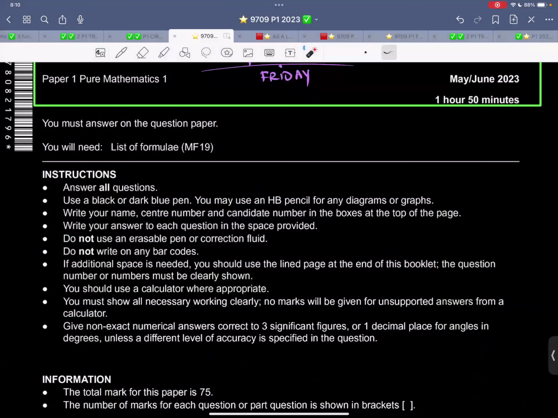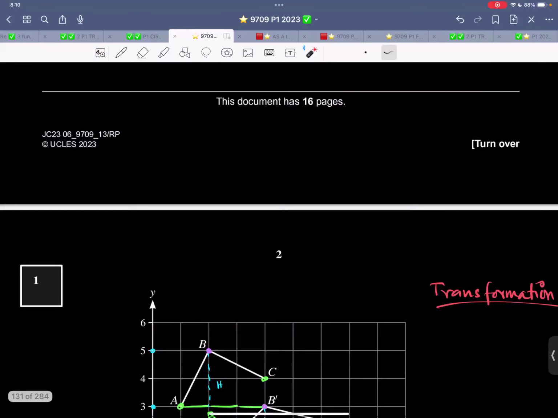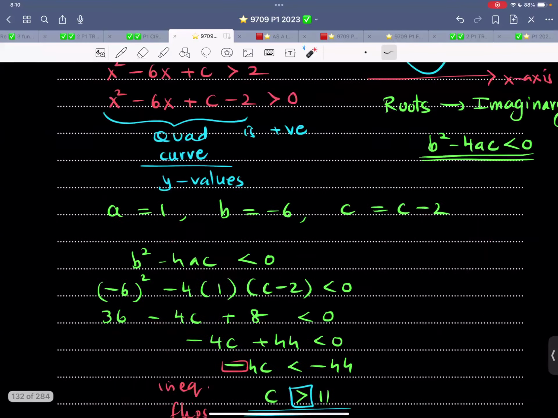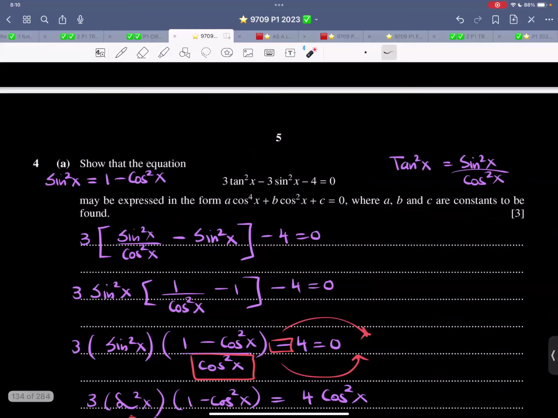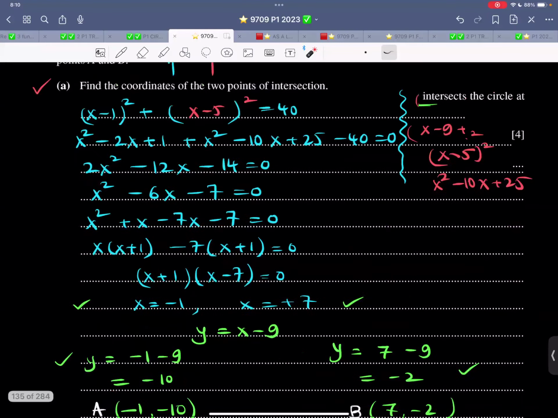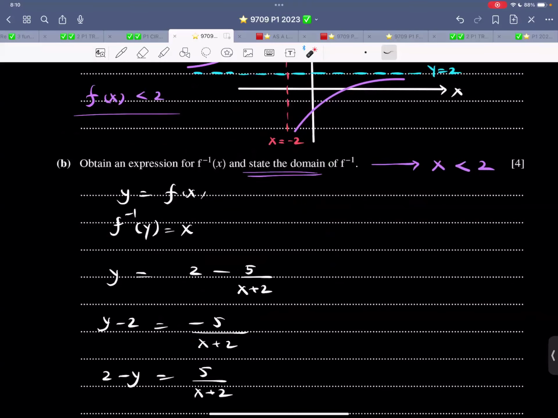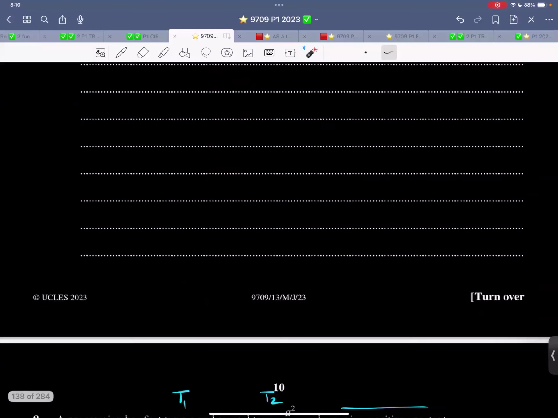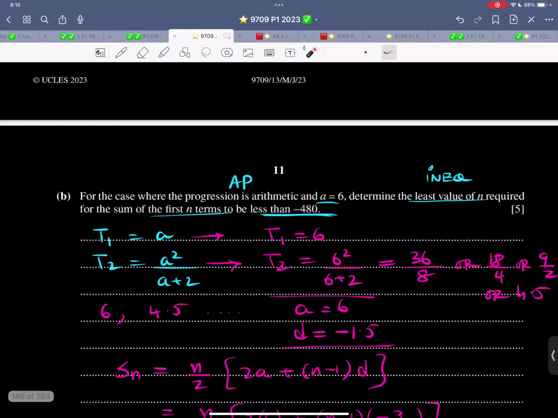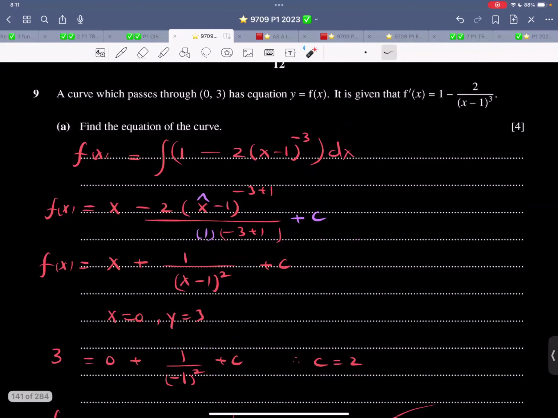So now let's look at this paper. This is May, June 2023, variant 1-3. Let's focus on this. Another question. A curve which passes through (0, 3) has the equation y equals f(x). It is given that f prime x equals 1 minus this thing. Find the equation of the curve. Again, just focus on the working. There is nothing to teach over here as such.